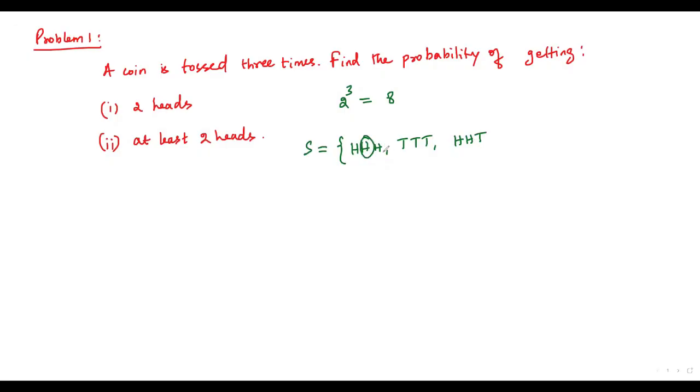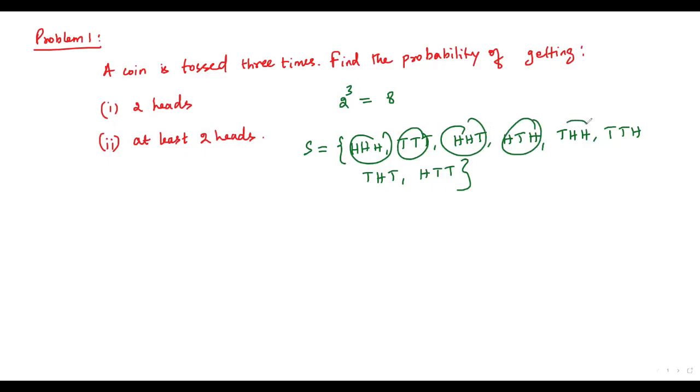Now let me replace the middle H by T, then I'm getting HTH. Now let me replace the first one by T, then I'm getting THH. Okay, now let me take this outcome. I'm going to replace each T by H, then I'm getting TTH, then THT, then HTT. Now let's count the number of outcomes over here. 1, 2, 3, 4, 5, 6, 7, 8. There are 8 possible outcomes.